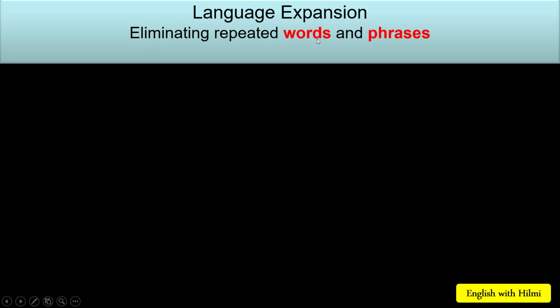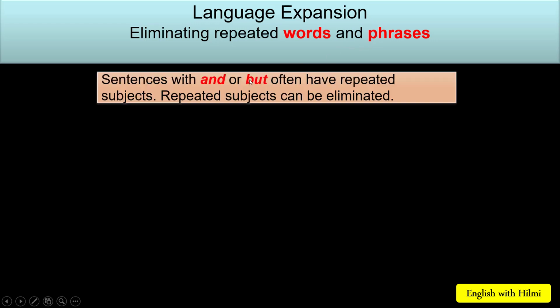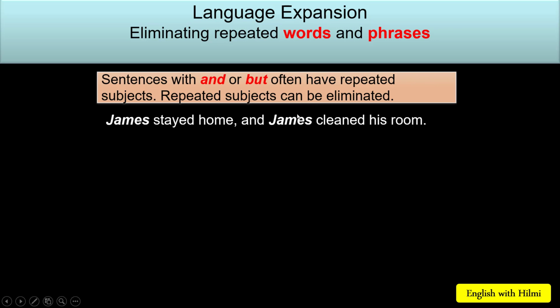Eliminating repeated words and phrases. Sentences with and or but often have repeated subjects. Repeated subjects can be eliminated. We are going to see some examples. James stayed home and James cleaned his room.